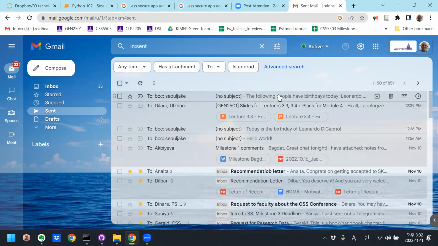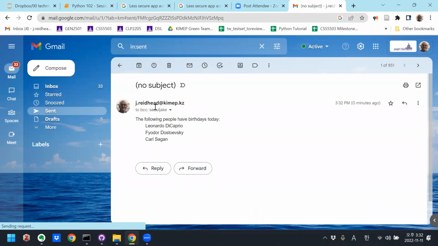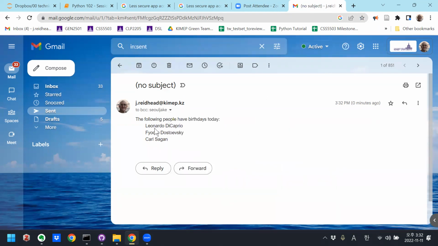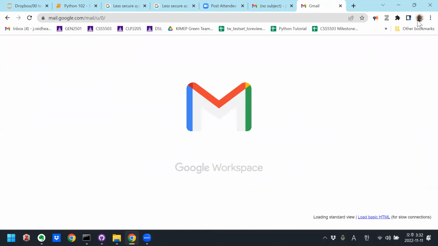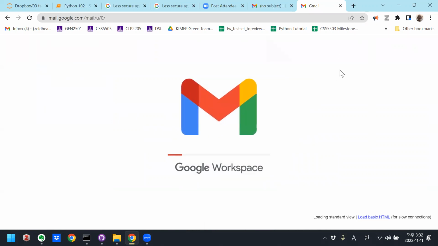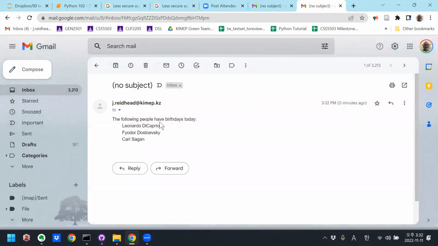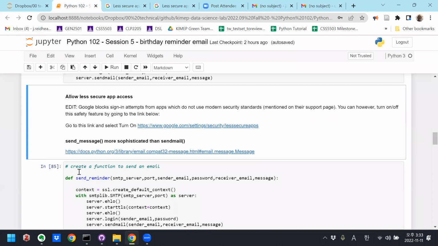Here in my sent box, you can see this message was sent to soljake@gmail.com: the following people have birthdays today. That was the message I sent. And I can open up my other account, my receiving account, and verify that I received it from the KIMEP account: the following people have birthdays today. So it's working.